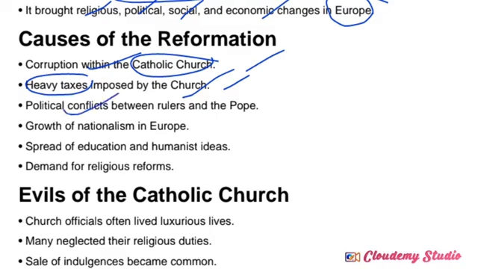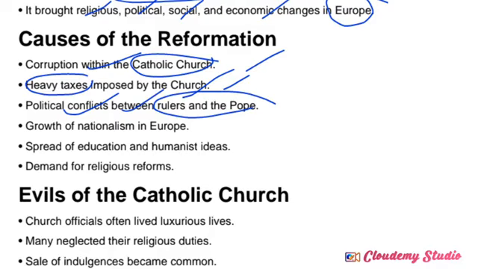Next, political conflict between the rulers and the Pope. At the same time when the Pope held the authority of the religious head in the Catholic Church, some rulers were also ruling in parts of the European regions. That's why some conflict was created between the rulers and the religious head.